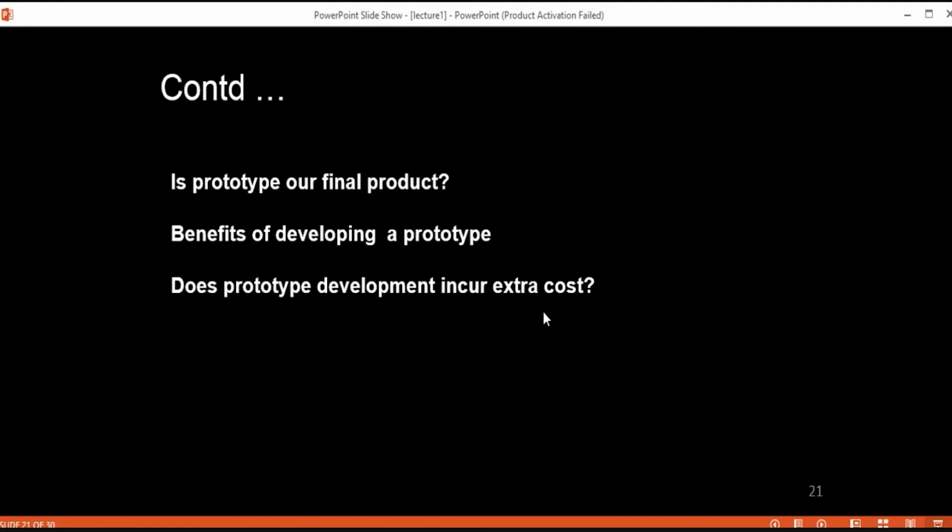Because if we have developed this prototype with the help of the customer, then there are fewer chances that your gathered requirements are wrong or erroneous, or that bugs or errors will come when you deliver your product at the end of the software development cycle.